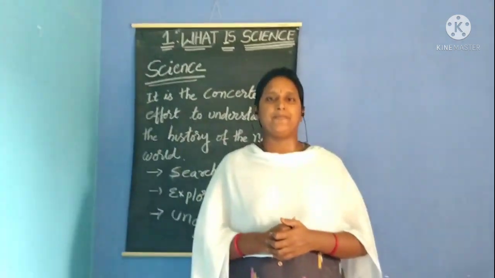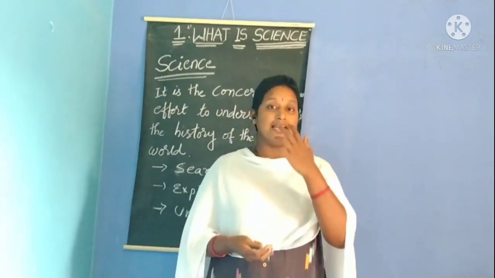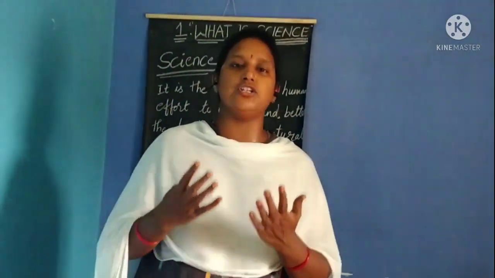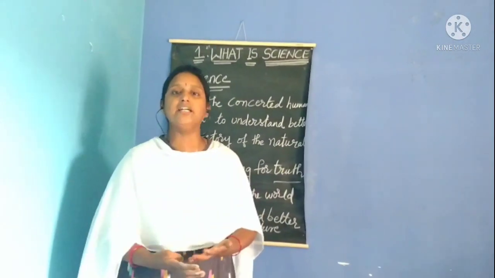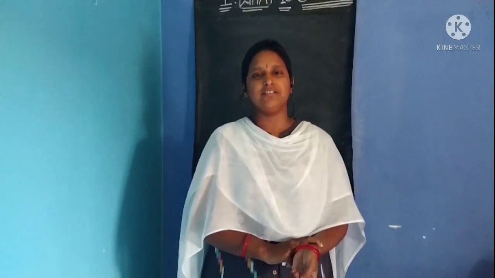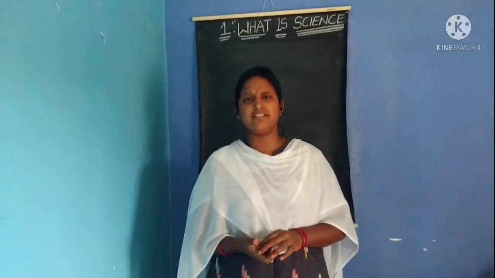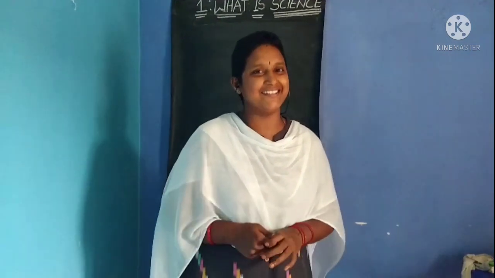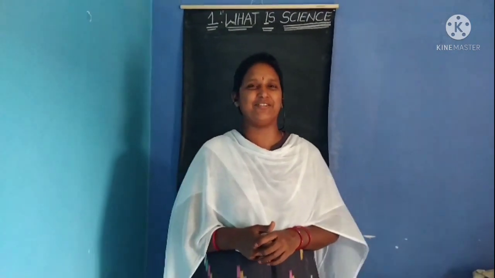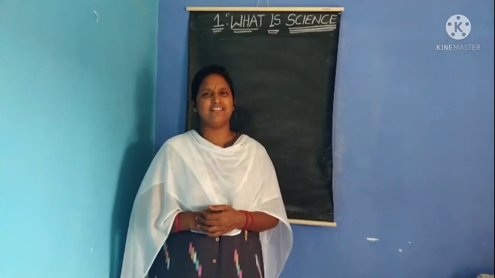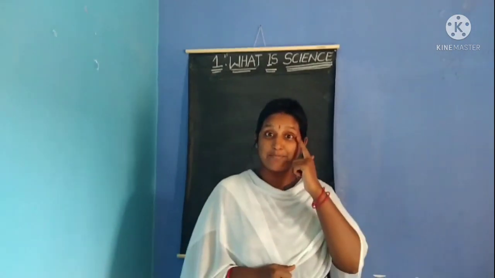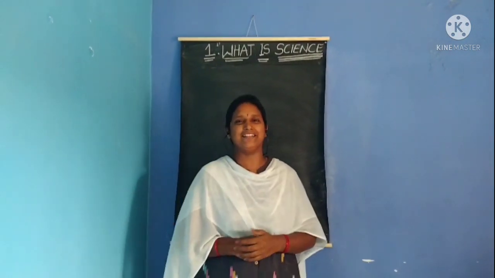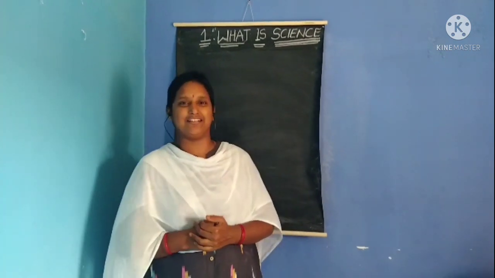Observation is science. Okay children, so science is nothing but observation, it is searching for the truth, it is to gain knowledge, and it is to know the facts which are present in nature. Children, have you ever observed ants going in a line? Yes, very good. How are they going in a line? First you observed with your eyes, and then thinking started in your mind. That is science. You will get the answer for that.